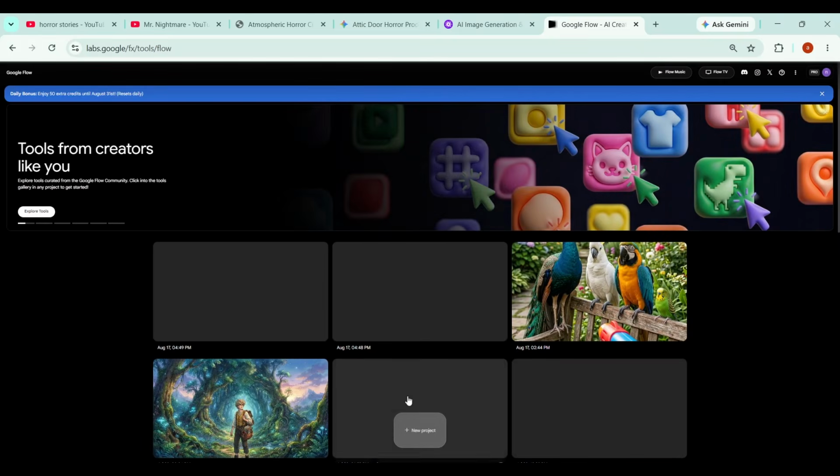As you can see, we're now inside Flow AI and I'm already logged in. After logging in, click on the New Project button. Here, you can see we're in agent mode. First, I'll open the settings. The most important setting here is the aspect ratio. I'll keep it at 16:9, which is perfect for long-form YouTube videos. Next, I'll select 2 images per prompt. This gives us multiple options for each scene, making it easier to choose the best result. For the image generation model, I'll select Nano Banana Pro for the most accurate and consistent results.